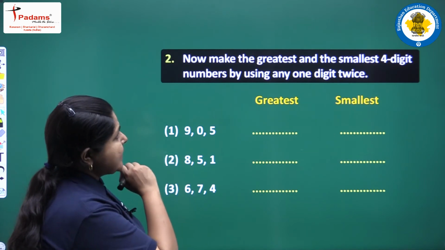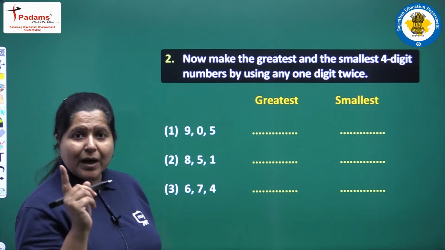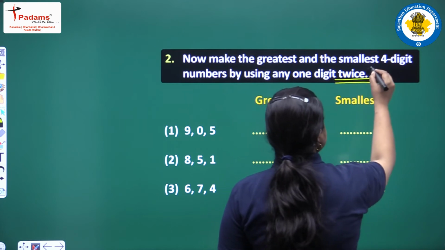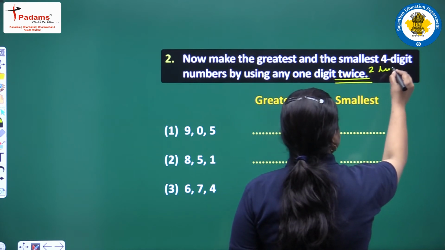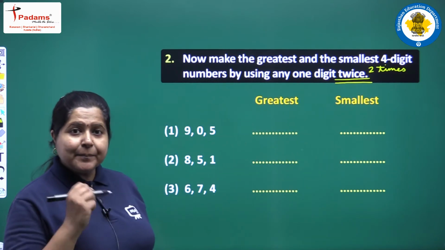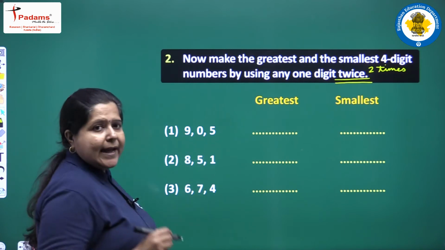Now make the greatest and the smallest 4 digit numbers by using any one digit twice. Now we have to use one digit twice, means 2 times. This means one digit will be repeated. We have the set of digits 9, 0 and 5.